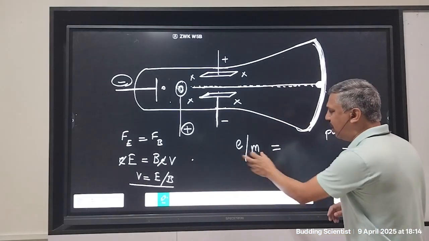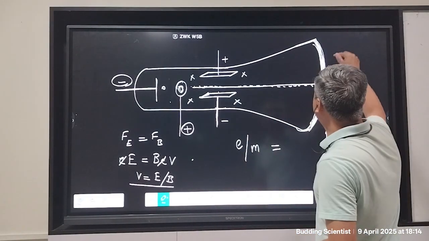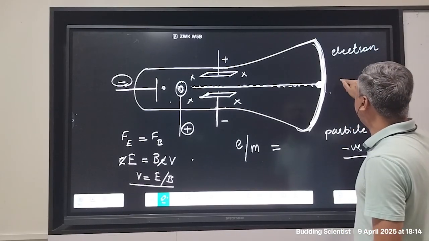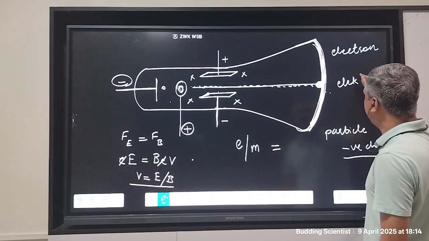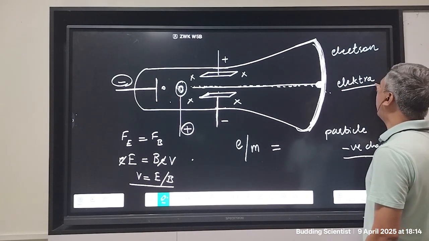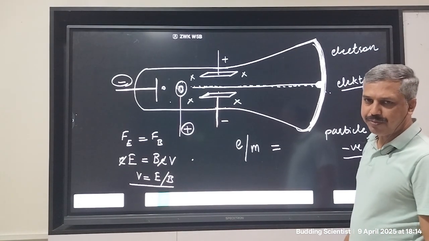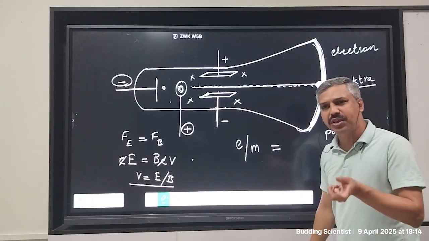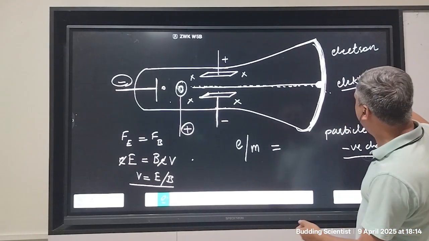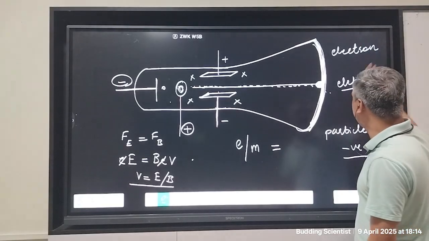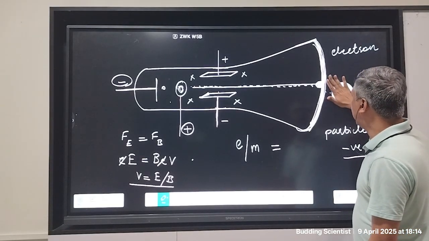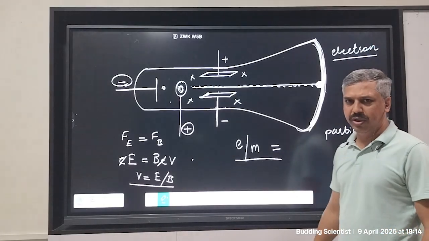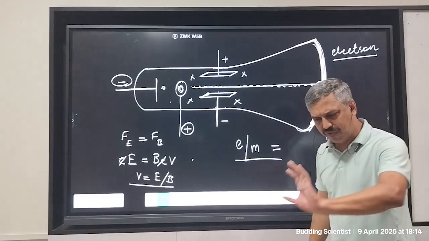After the e by m value was known, J.J. Thomson labeled this charge as electron because electra is a Greek word which means negative. Although there is a K in that spelling, the pronunciation is electra. So electra became electron, and J.J. Thomson called it electron. And the electron was discovered and its e by m value was known. Electron e by m value was found out.